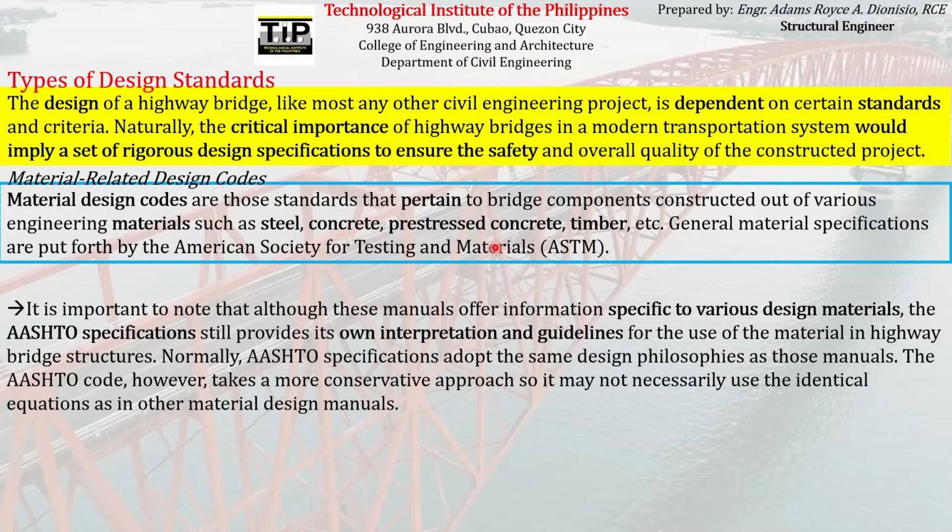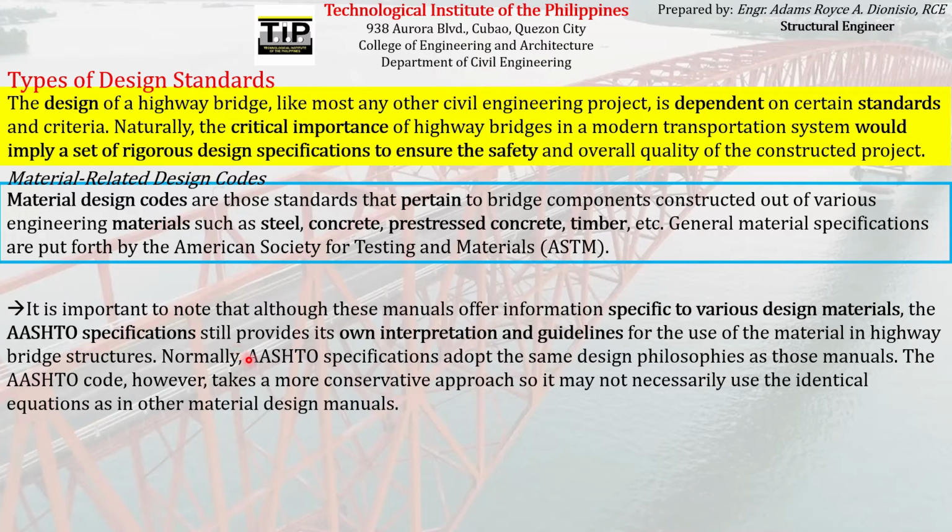So as you can see, although we have these different material-related design codes for steel, for concrete or prestressed concrete, or timber, we have to be clear that AASHTO specifications still have their own interpretation and guidelines for the use of the different materials that are usually used in highway bridge structures.